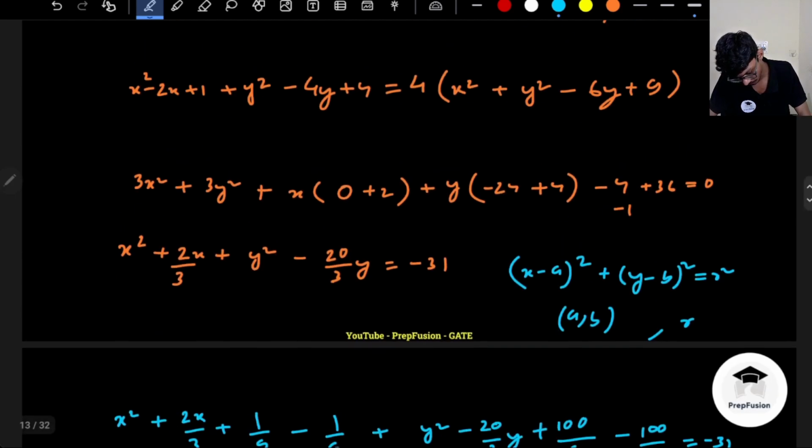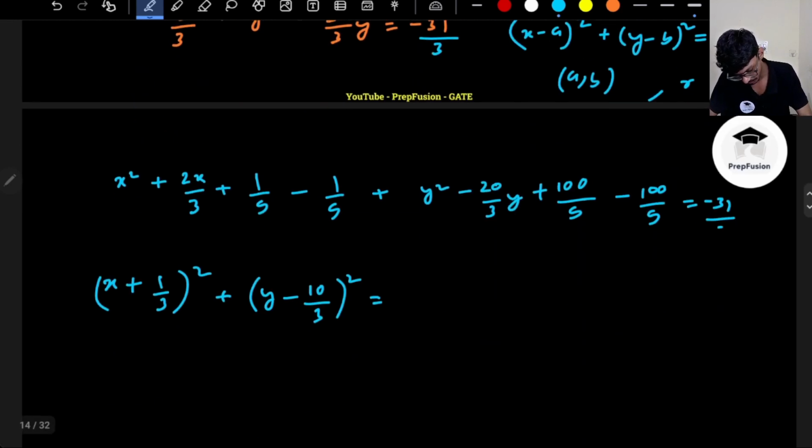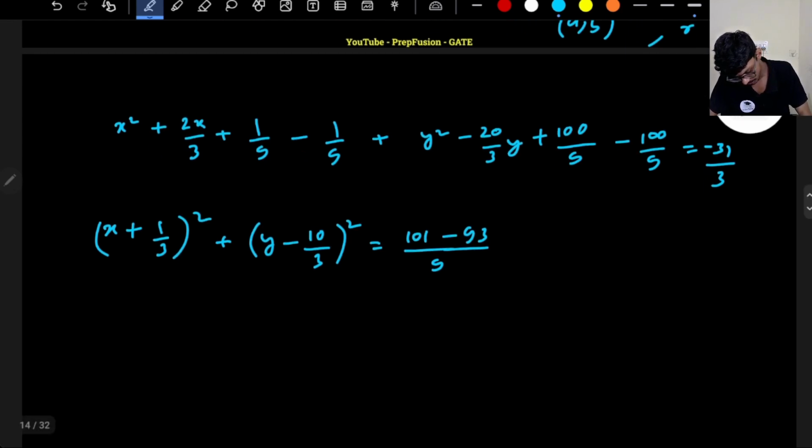Okay, sorry, we have divided by 3 as well, right? Forgot to say, but divided by 3, so this will be minus 31 by 3, so on the right hand side this will be minus 93 by 9, plus 101 by 9. So this will basically be 8 by 9.